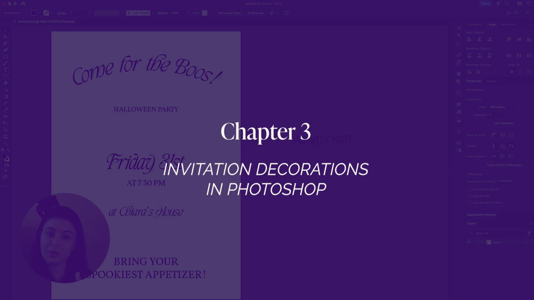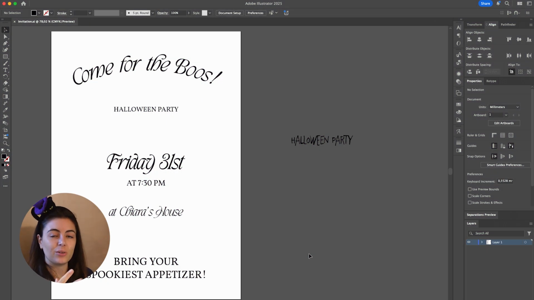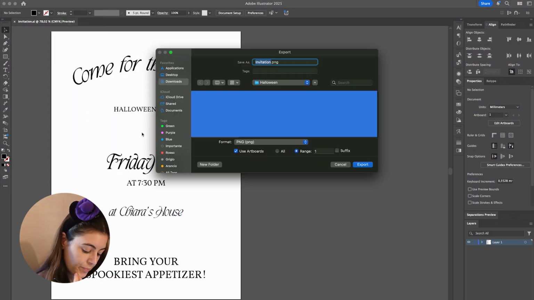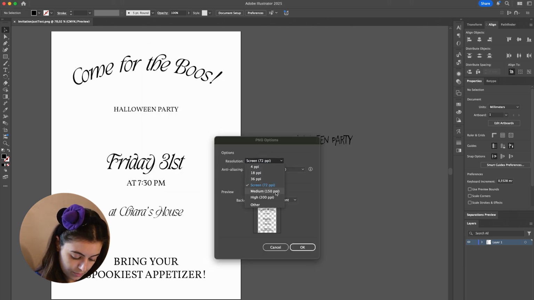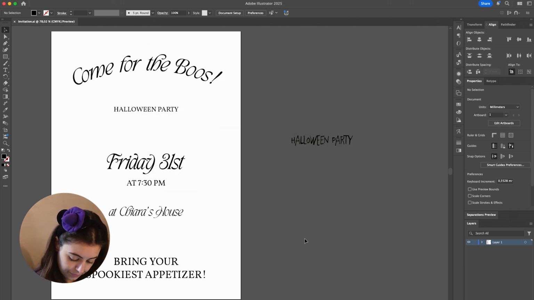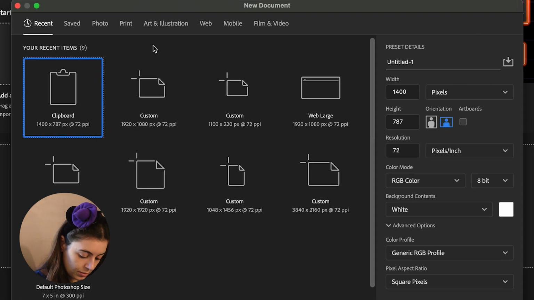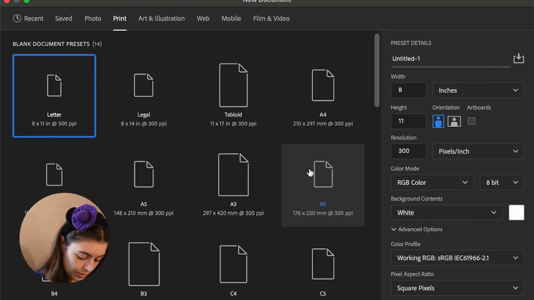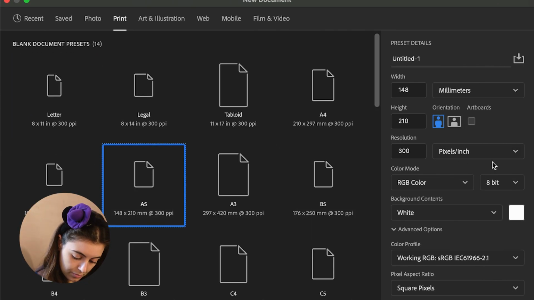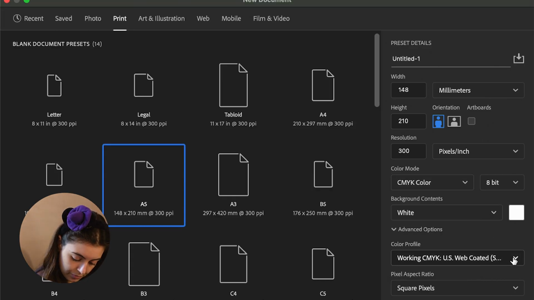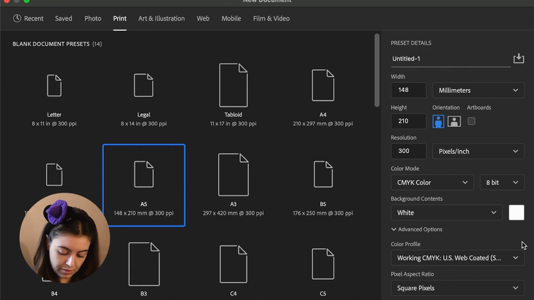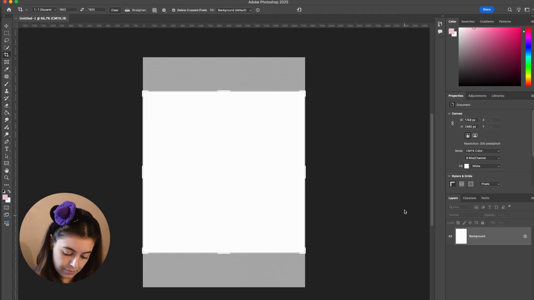Let's jump into Photoshop now, where we can draw what we need to draw. Export as, and invitation, just text, PNG, yes. Screen, no. New file, print, A5. CMYK. It's fine. Alright.